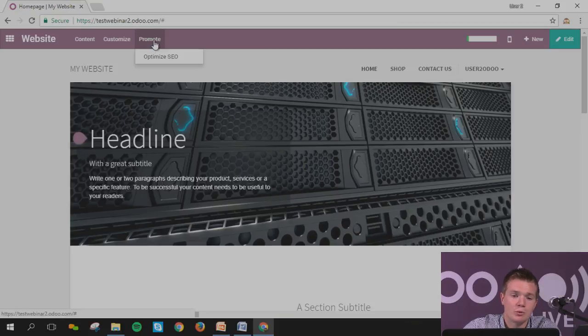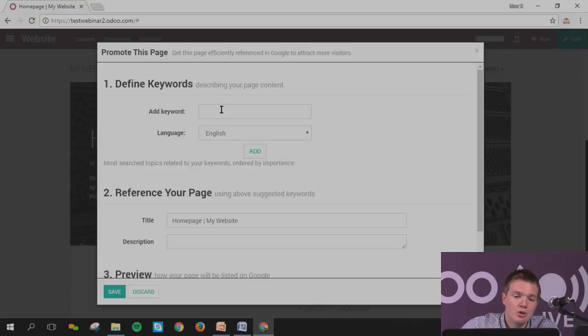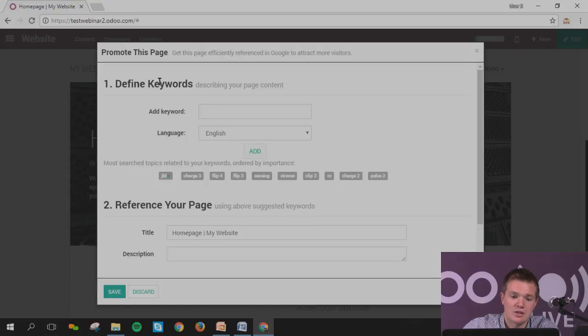And you can also promote with Optimized SEO, which means that as soon as you click on it, you can propose some keywords. Let's imagine we'll put GBL. I will add it, which is a keyword of your website, and then directly Odoo will propose some other words that Google proposes, which are the main search words linked with what you have set.